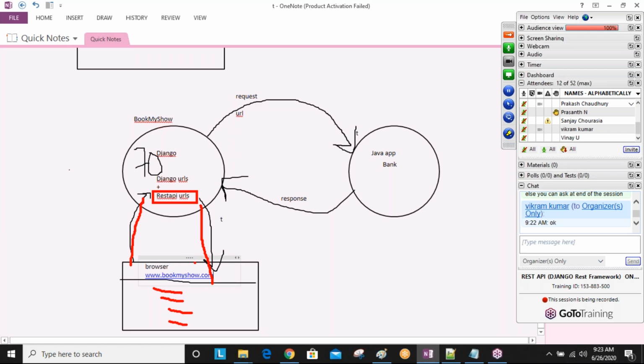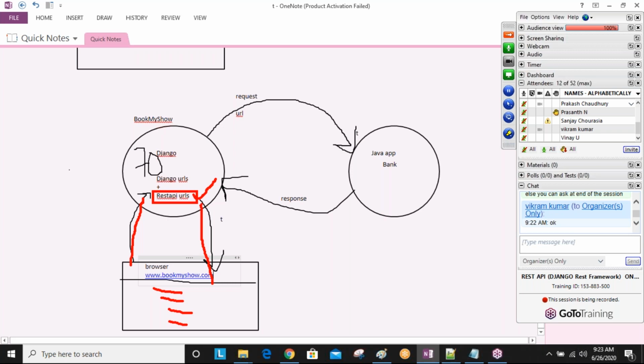Okay, not only this one, so many applications. For example, Google Pay, PhonePe, Paytm. Nowadays, everybody is going outside and eating some snacks, like in hotels or tiffin centers. Finally, by using Paytm or Google Pay, we are paying money. So from this application to the bank application, we are communicating. These all are nothing but using the REST API related URLs. Are you understanding this one? I hope you are understanding what the actual API is.